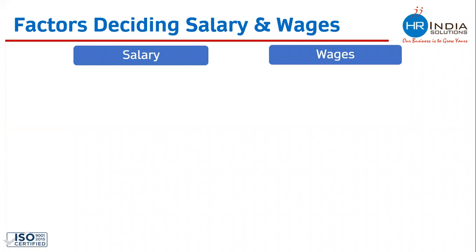Salary is the term which is normally used for all those payments which are paid to the management cadre of employees. And wages is the term which is normally used for all those payments which are paid to workers and laborers. So management people get salary and workers get wages. Let's see what are the factors which affect the decision of salary and wages.